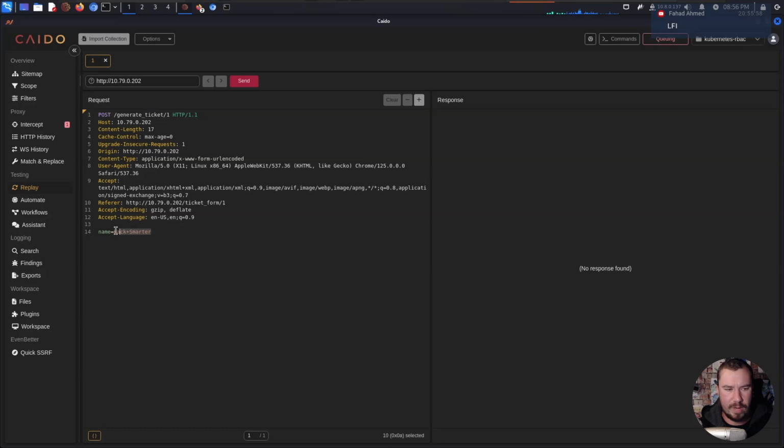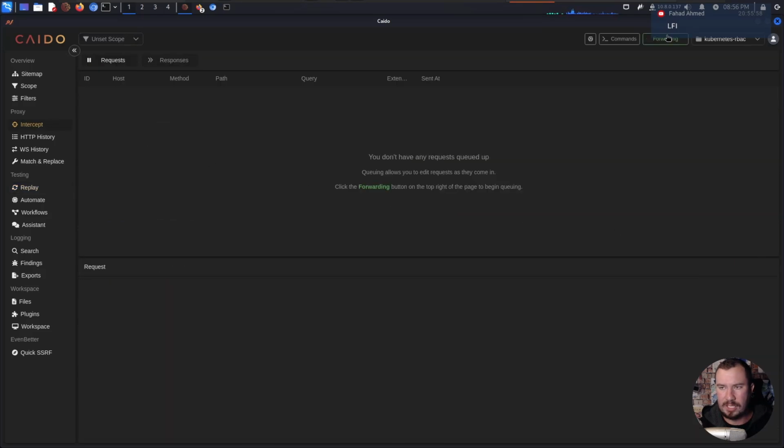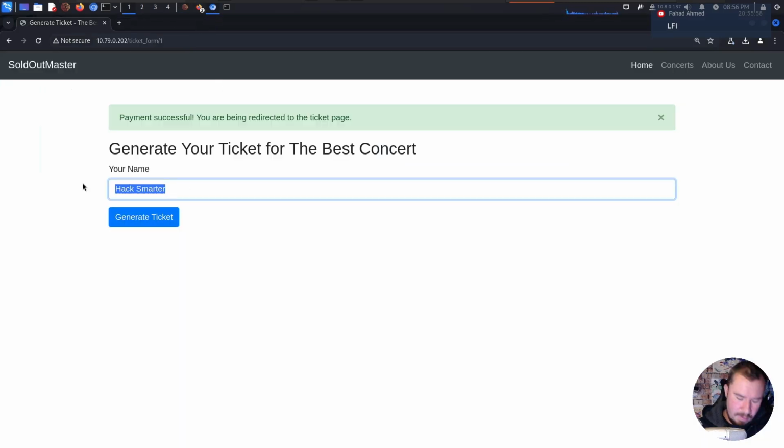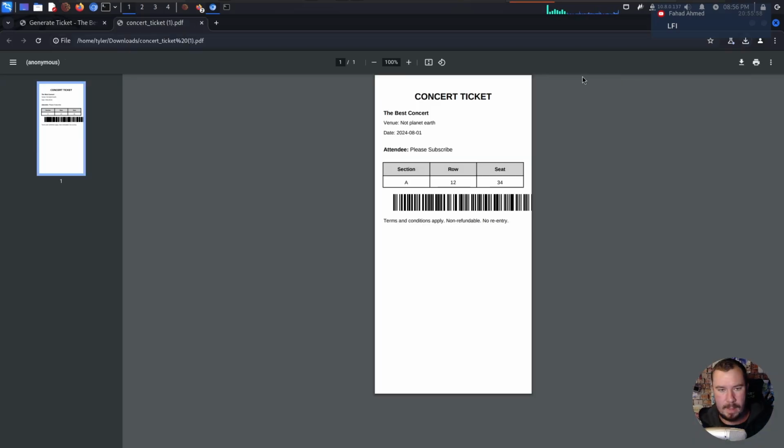I don't think we're going to be able to see the response here. We probably have to do it via our interception over here. But let's jump back to this and just try some basic HTML to see if that does anything. So please subscribe. We'll throw in an H1 tag and click generate ticket. And you can see it did not include our HTML, so it may not be vulnerable to any type of HTML injection or cross-site scripting.